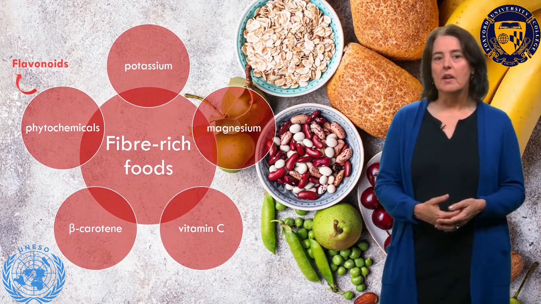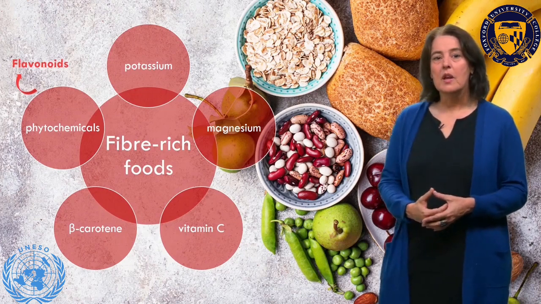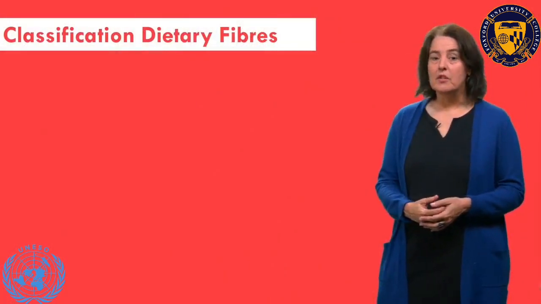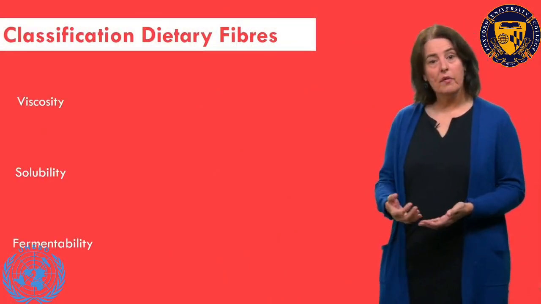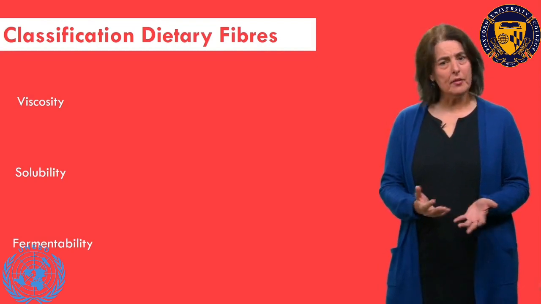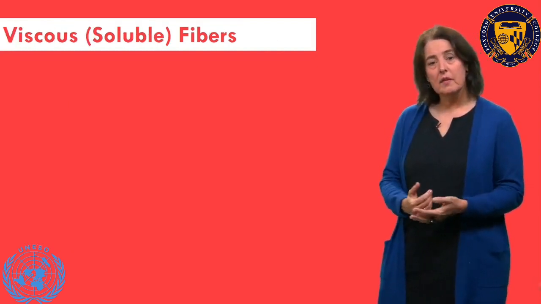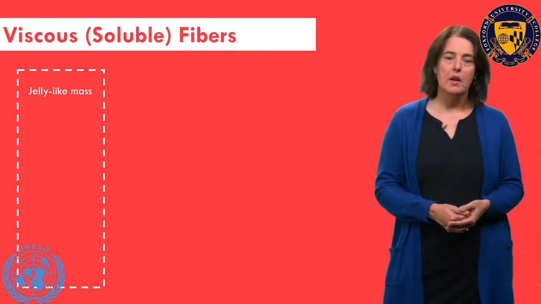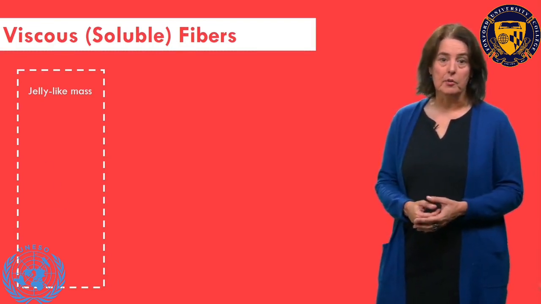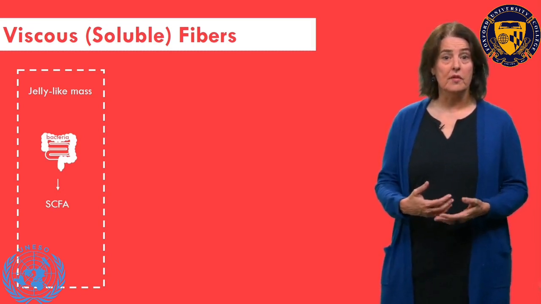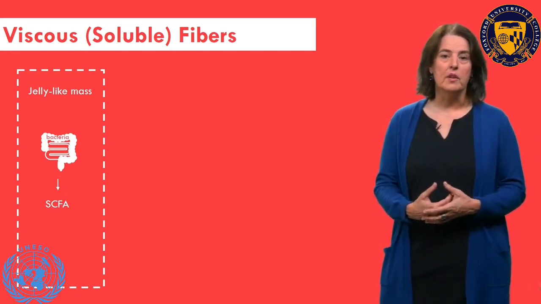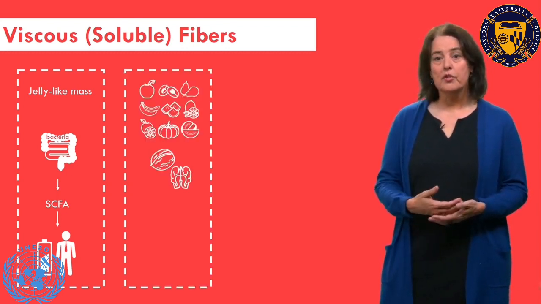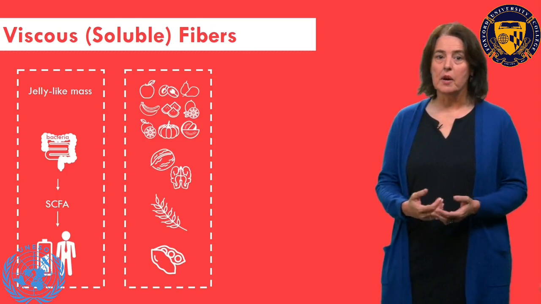To better understand the health effect of dietary fibers, scientists have proposed different ways of classifying them, based on viscosity, solubility or fermentability. Let's go for viscosity. Viscous fibers form a jelly-like mass in the digestive system. Fermentation of viscous fibers by gut bacteria produce short-chain fatty acids that provide the body with energy. You can get your viscous fibers from fruits, nuts, oats, legumes and some other vegetables.